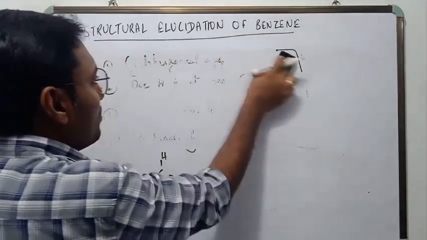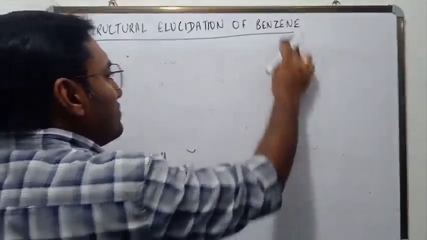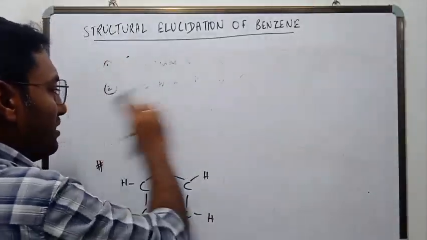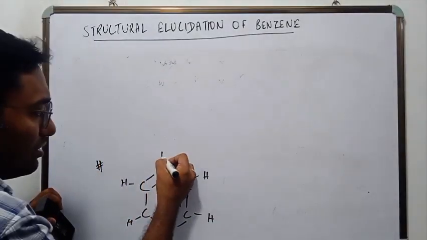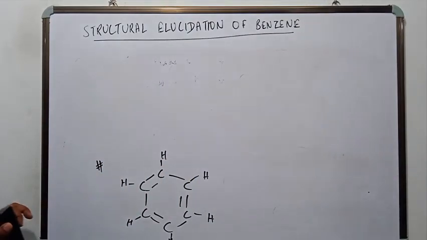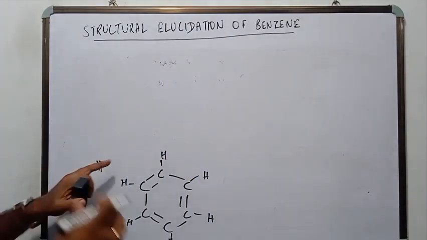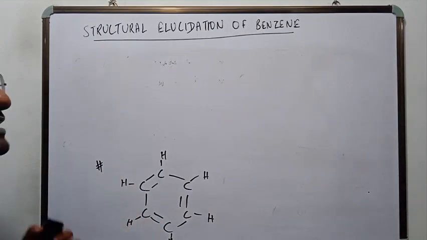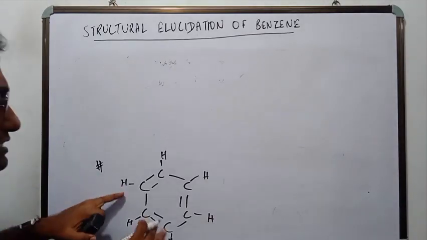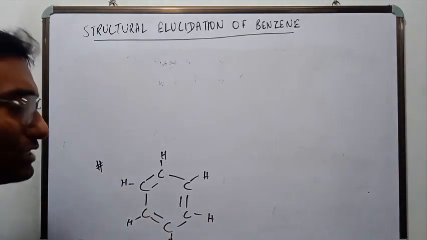Okay. So for a time this structure was accepted, but later a lot of objections came against this structure. Why? Because this structure was not able to explain a lot of chemical reactions that were actually shown by benzene. Benzene showed a lot of reactions. This structure was not able to explain those reactions.